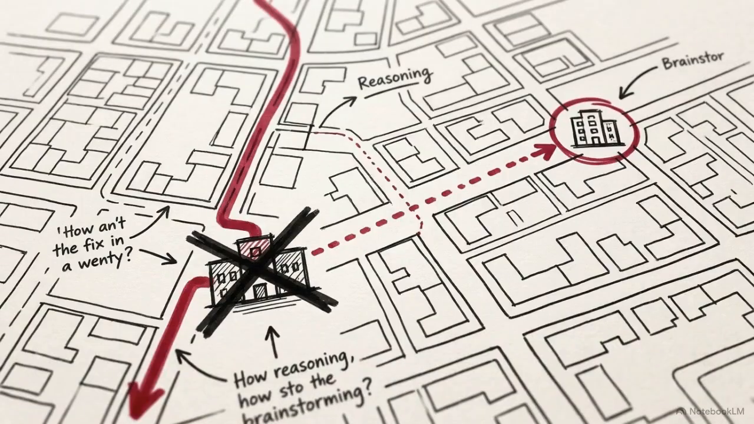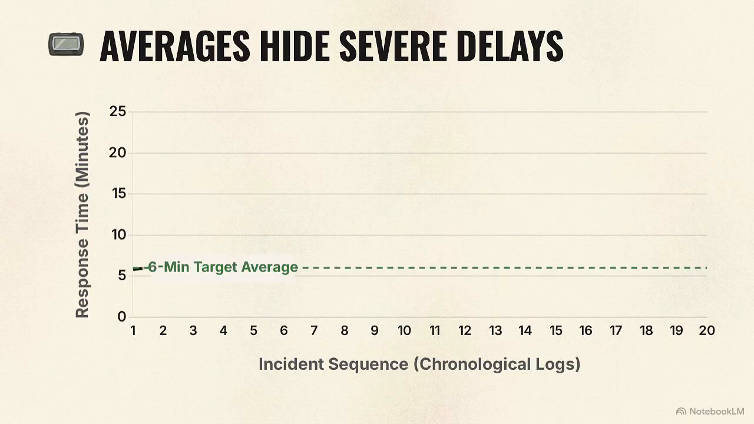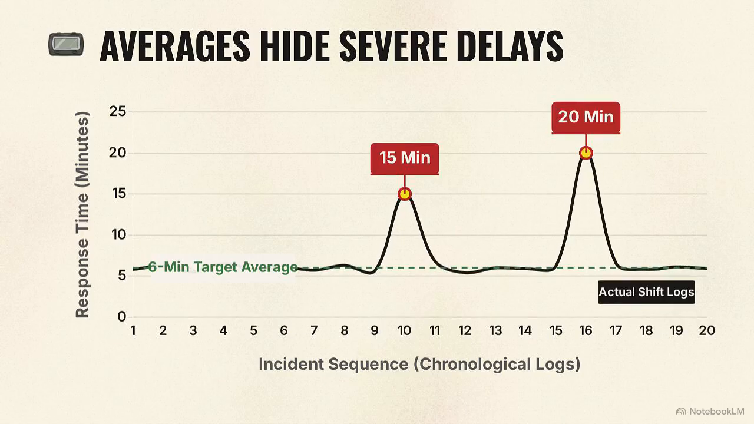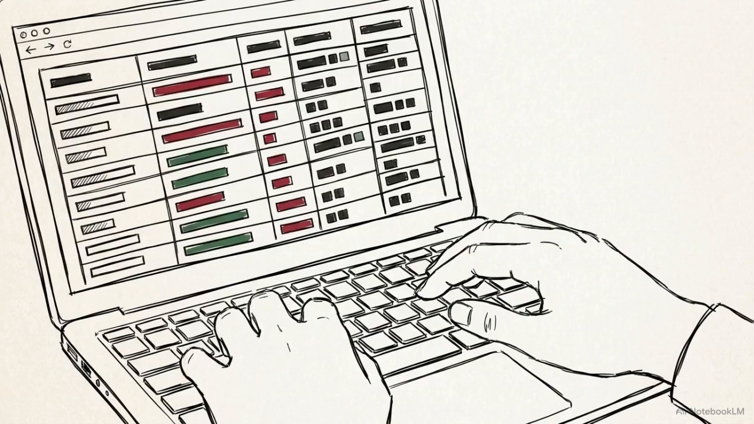It also includes the time lost when a crew is routed to a wrong address and has to correct their course. While an average provides a high-level summary, it can mathematically hide the specific long-duration delays that occur during a shift. For these reports to be useful to leadership, the underlying raw data must be structured, filtered, and verified for accuracy.